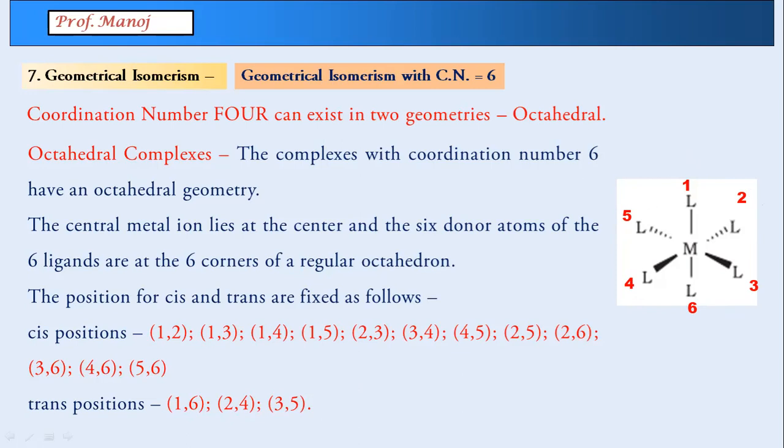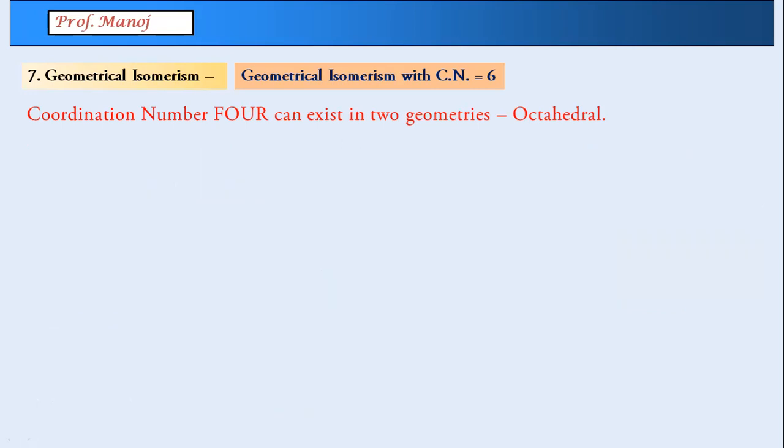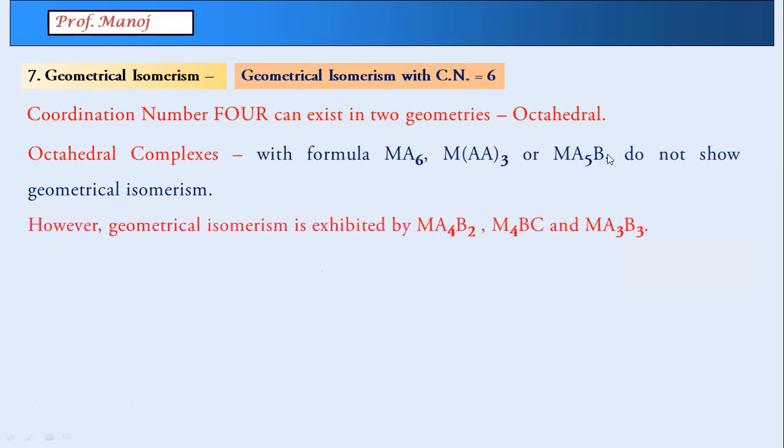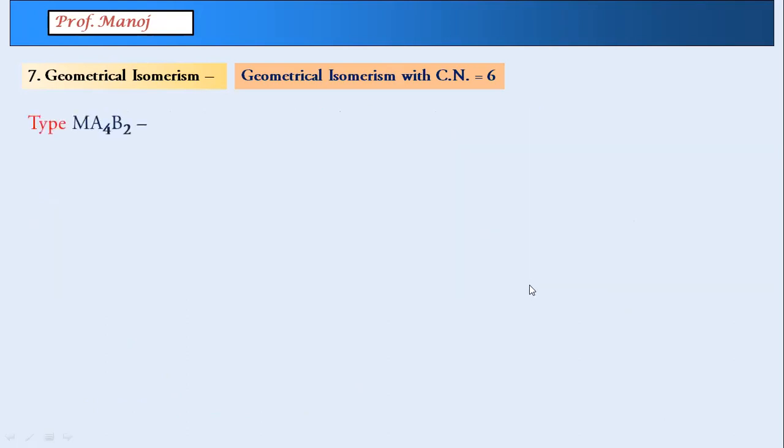Now, taking help of this, we are going to start with octahedral complexes. These 3 do not show any isomerism. These 3 show isomerism. So we are going to study these 3 isomerisms. We start with the first one, MA4B2.